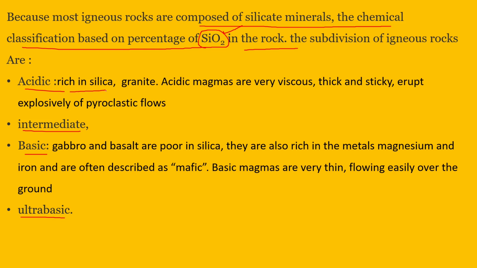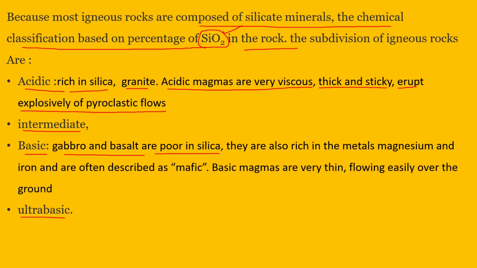Acidic is rich in silica like granite. Acidic magmas are very viscous, thick and sticky, and erupt explosively with pyroclastic flows. Intermediate, below that, is not that much acidic, and the percentage of silica will be less, and then comes basic, gabbro and basalt.